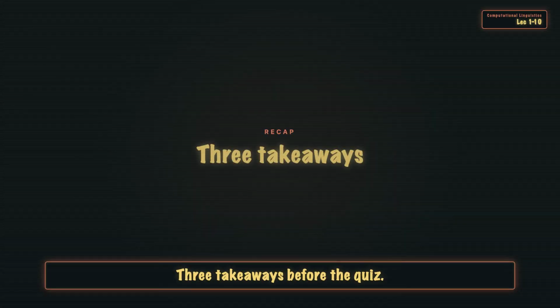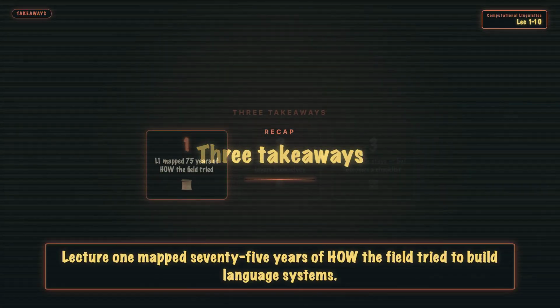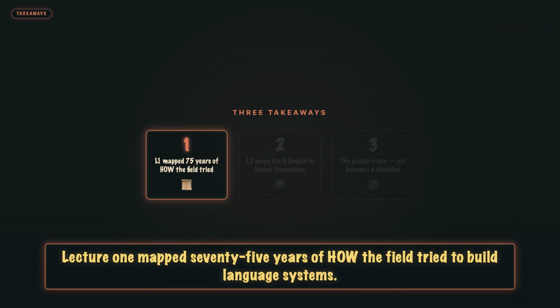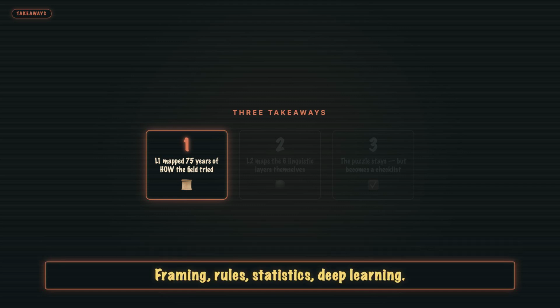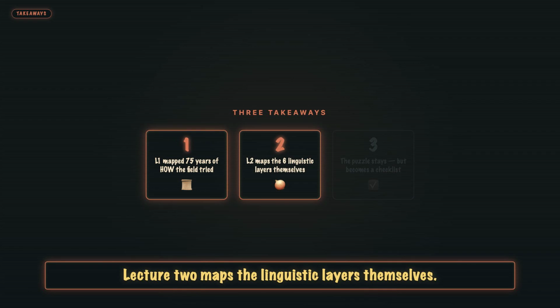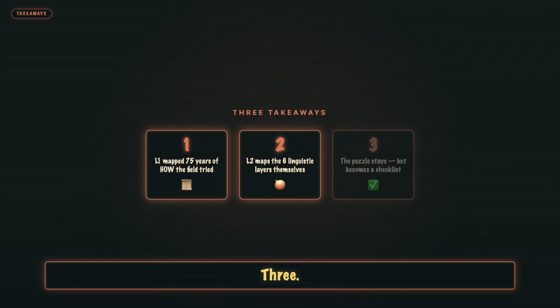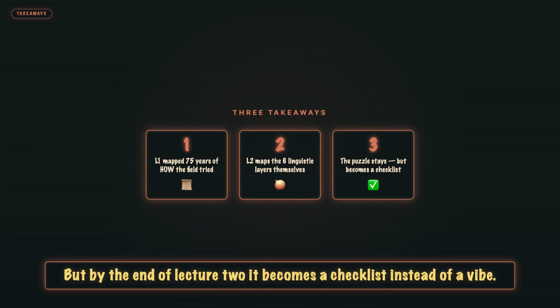3 takeaways before the quiz. 1. Lecture 1 mapped 75 years of how the field tried to build language systems. Framing, rules, statistics, deep learning. 2. Lecture 2 maps the linguistic layers themselves. 6 levels, leaky, but the right starting point. 3. The running puzzle stays, but by the end of lecture 2 it becomes a checklist instead of a vibe.